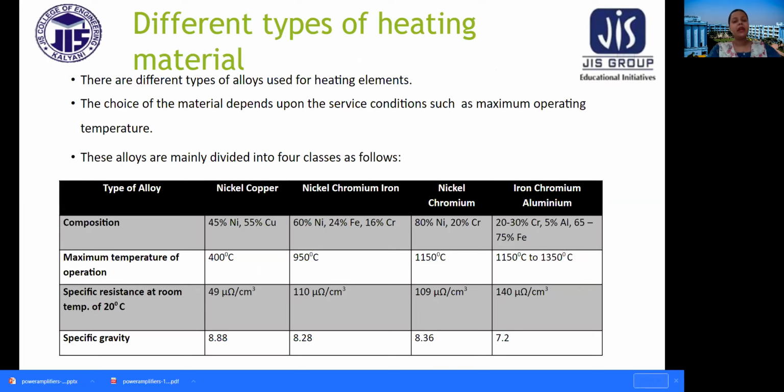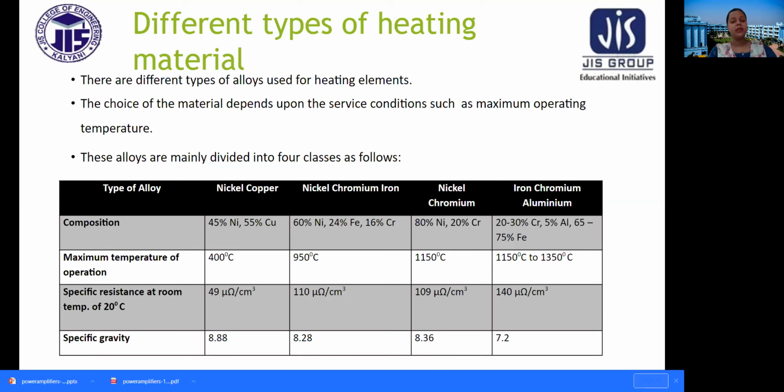Now what are the different types of heating material that we can have? Actually, for having a high heating quality, we need to use some alloys. Instead of using any material directly, if we use an alloy, then its properties become much more suitable for a heating element or heating material. So there are different types of alloys used for heating elements.